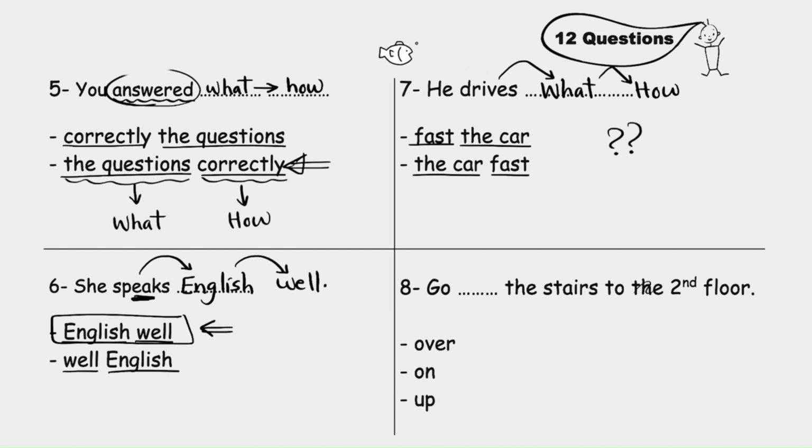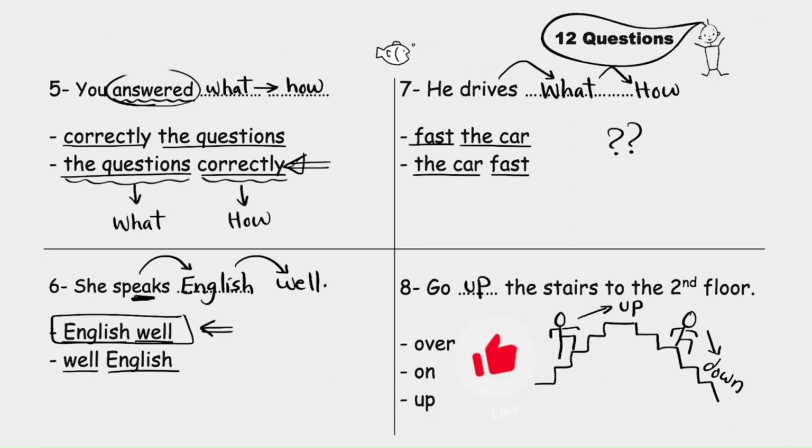Go blank the stairs to the 2nd floor. Over, on, up. Well, look at this. He is going up the stairs. And here, he is going down the stairs. So the correct answer is up. Go up the stairs to the 2nd floor.